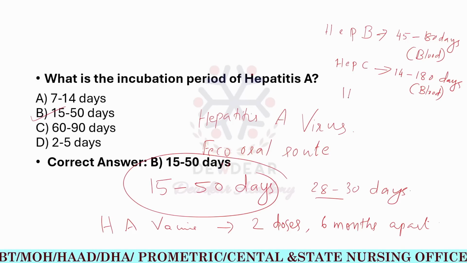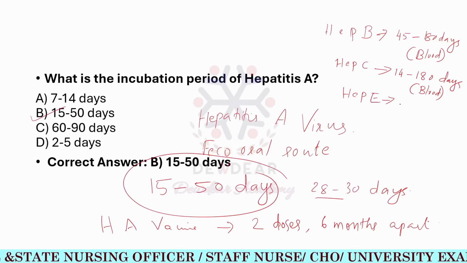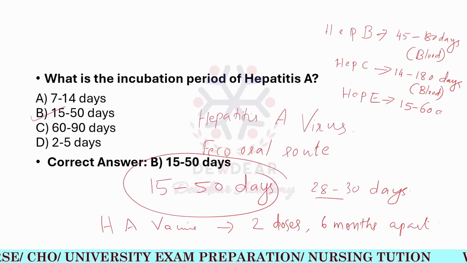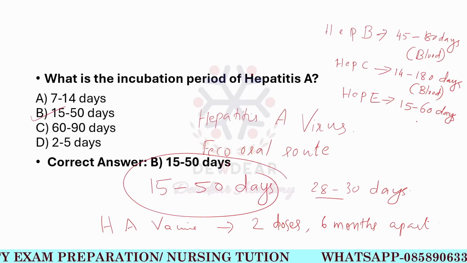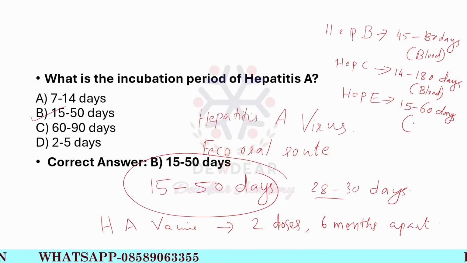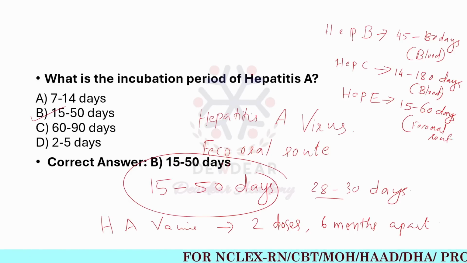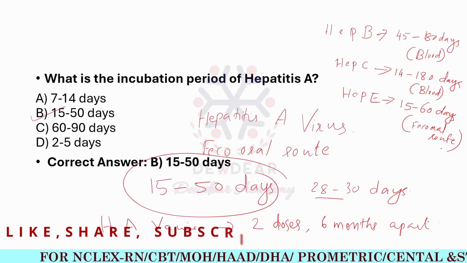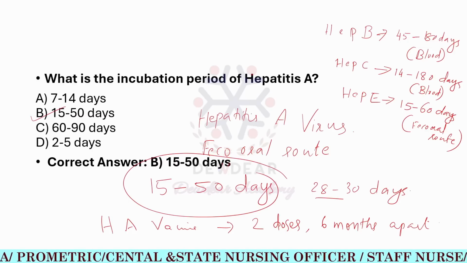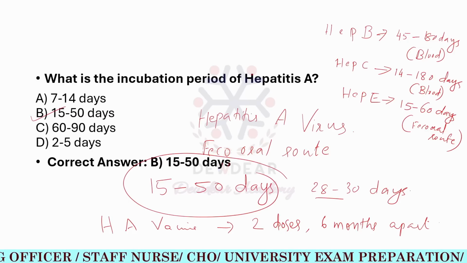The next is hepatitis E. The incubation period is 15 to 60 days, and the transmission is the same as hepatitis A, that is the fecal-oral route. So this is the incubation period of hepatitis A. The question, what is the incubation period of hepatitis A? The correct answer is 15 to 50 days. Then the next question.